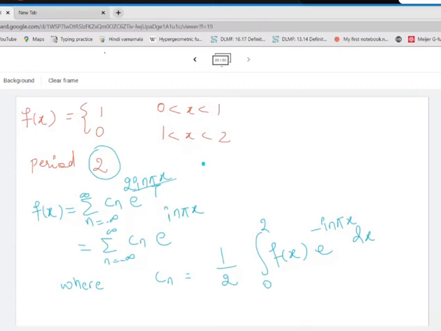Okay, so let us just remember the formula, because there is some issue here, it is not working. I have to erase this now.